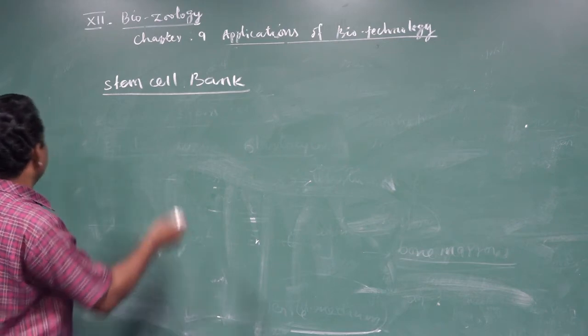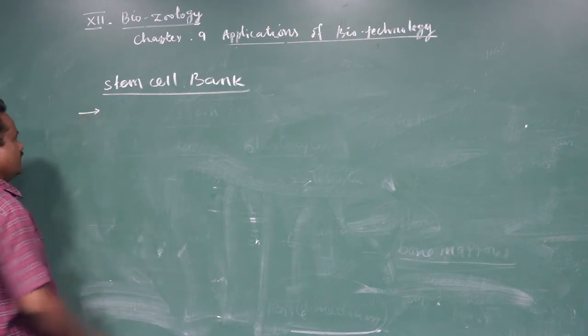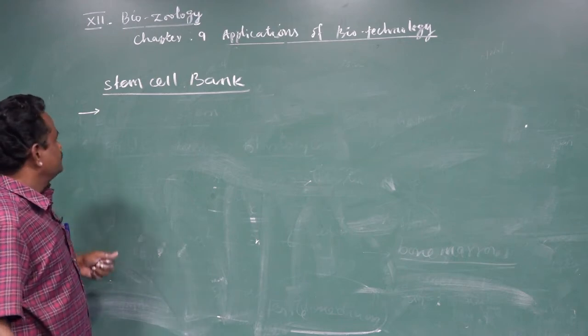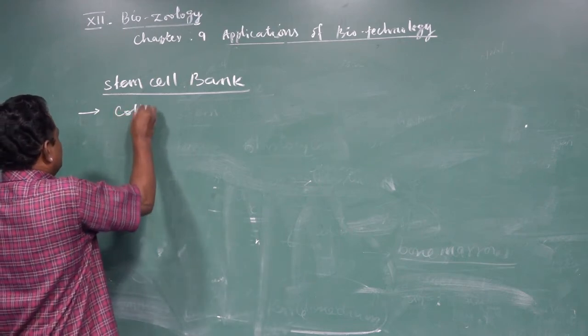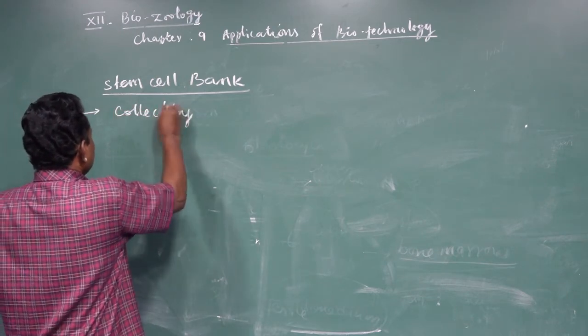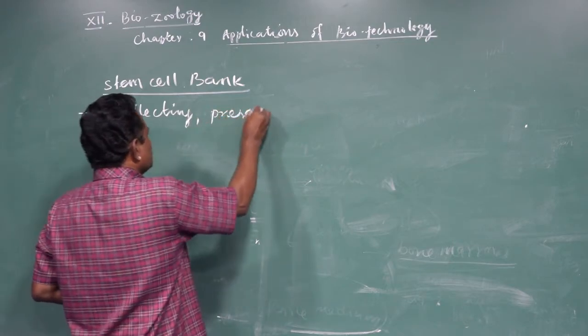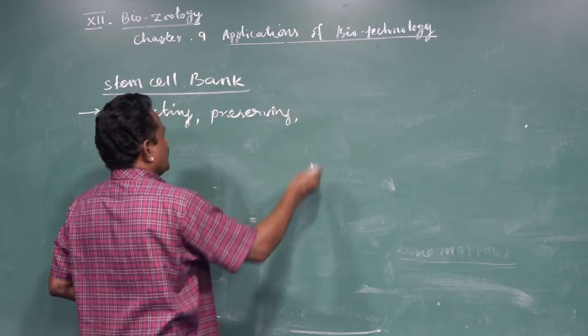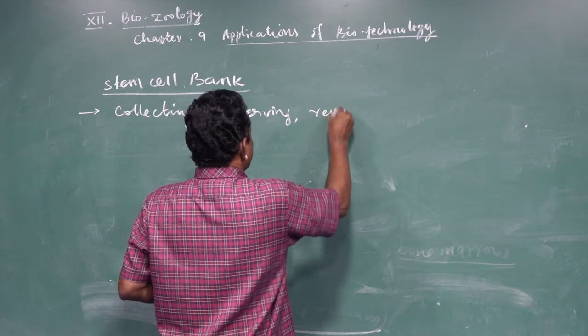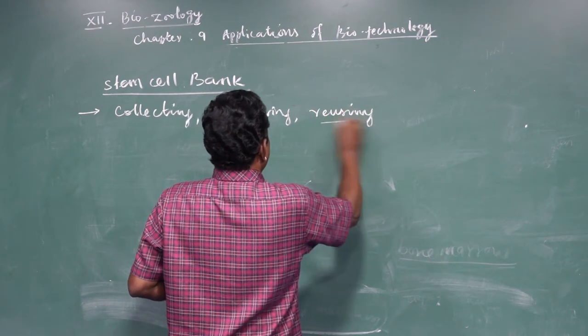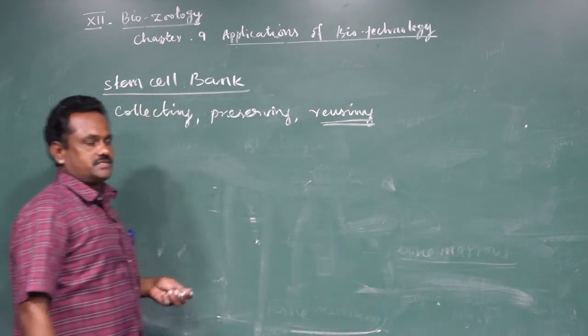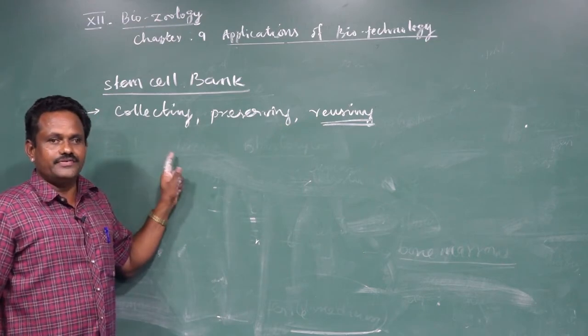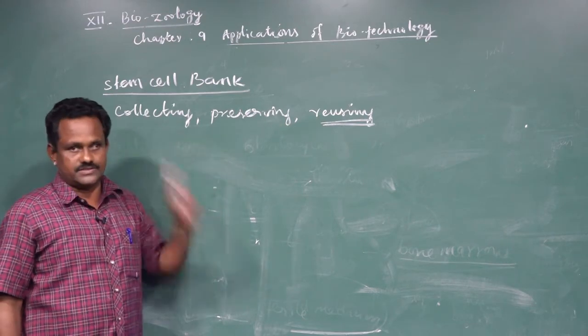It is a recently developing technique that is nothing but collecting, preserving and reusing the stem cells to treat different types of diseases.